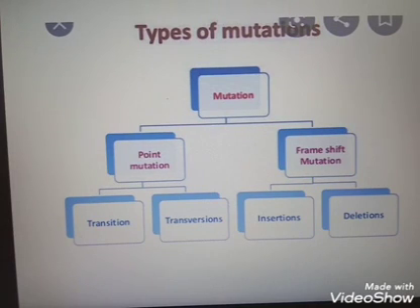Mutation means sudden heritable changes in the genotype of an organism. The term mutation was coined by Hugo de Vries in 1901. Both the phenotype and genotype get affected. The substances that cause mutations are known as mutagens. The segment of DNA which undergoes mutation is known as a mutant. Clear?